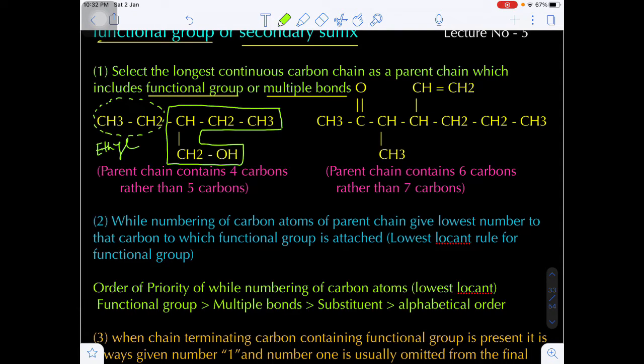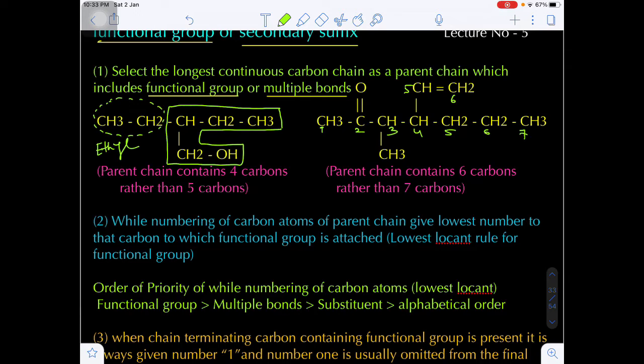And one more example, if you see here, there are 1, 2, 3, 4, 5, 6, 7 carbons. Now you see, the functional group here is a ketone, C double bond O, and there is an unsaturation also.